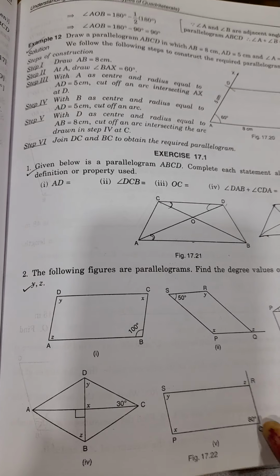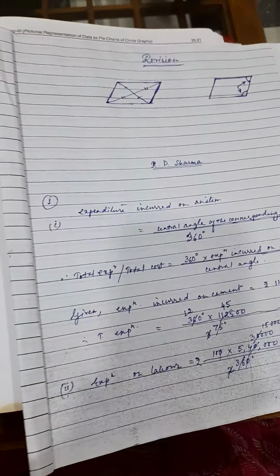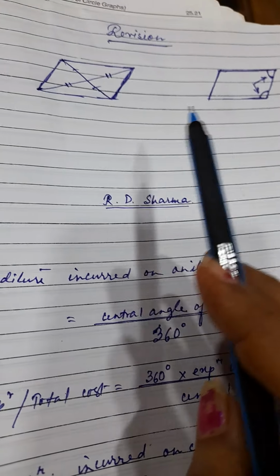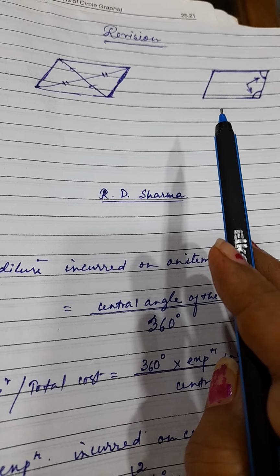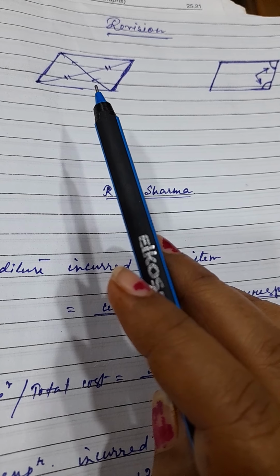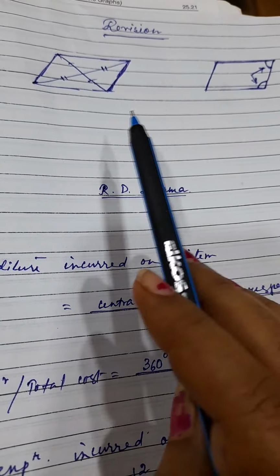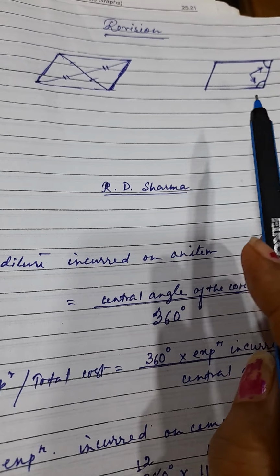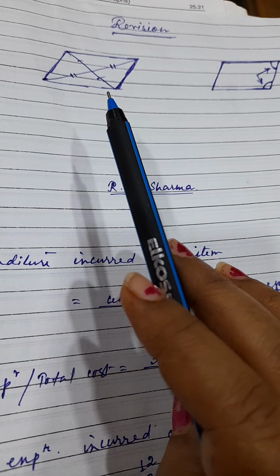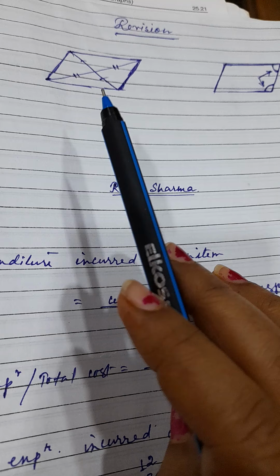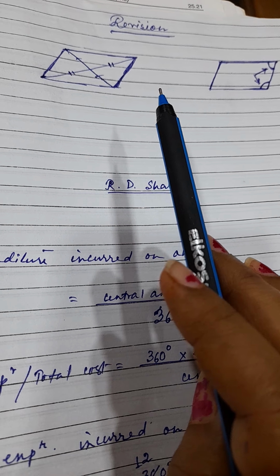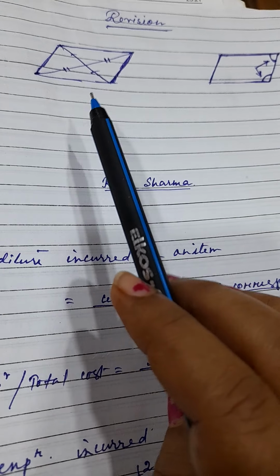Do practice, clear students. Like here one sum is there, and in this step I also have a question you can practice. Suppose these are two parallelograms, yes? So here it indicates in this way. If you have to write the property of these two parallelograms, which property has been shown over here? Like I told you, a parallelogram is a quadrilateral with 4 sides. When a quadrilateral is a parallelogram, there are some conditions. You know the properties of the parallelogram, so can you tell me which property has been followed here?